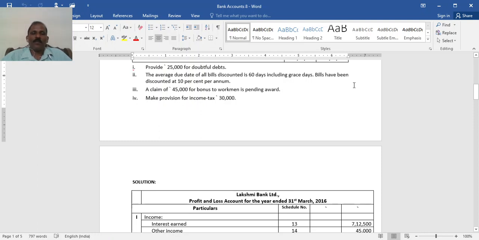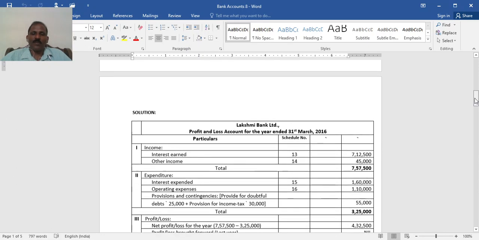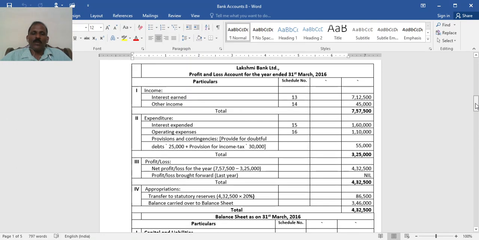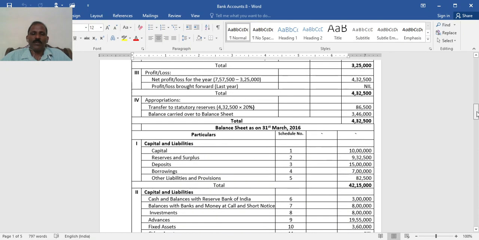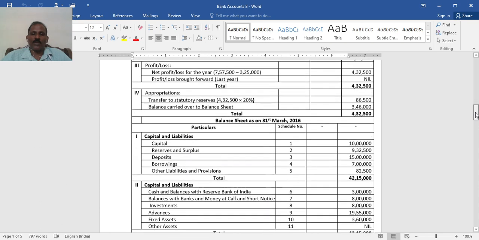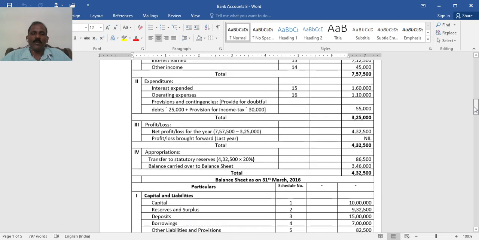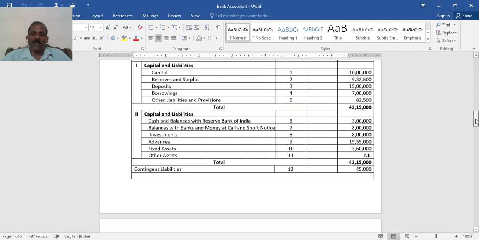Then a claim of rupees 45,000 for bonus to workmen is pending award. So that is a contingent liability. Make a provision of income tax 30,000 under provisions as well as in the profit and loss account. First, go through the schedules for the profit and loss account, then the profit and loss account. Later the balance sheet schedules and the balance sheet.